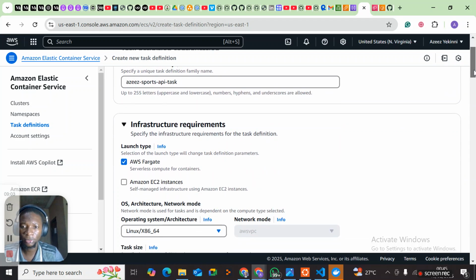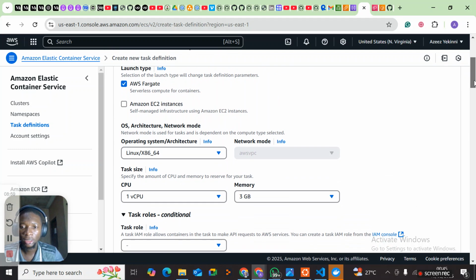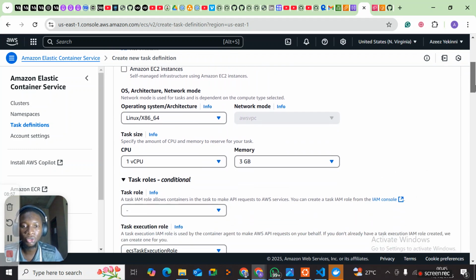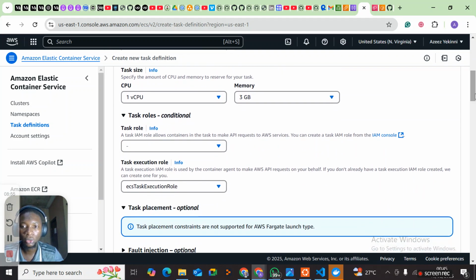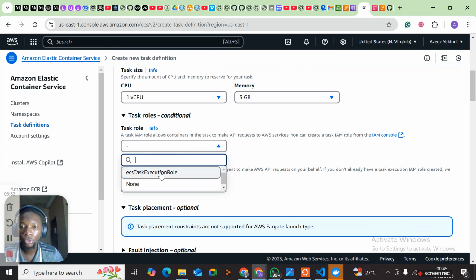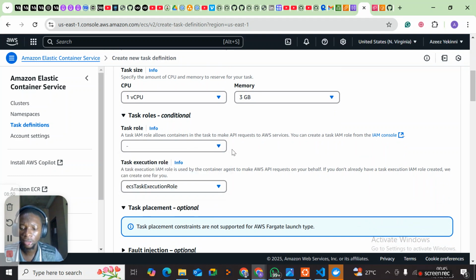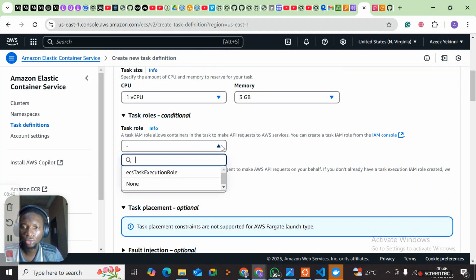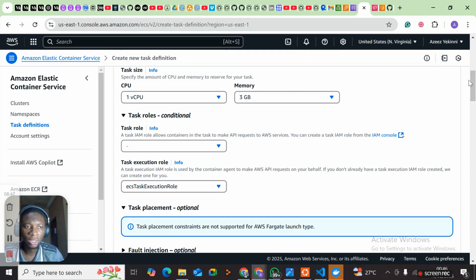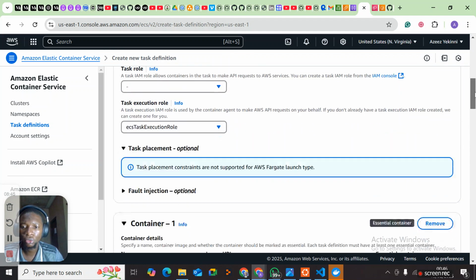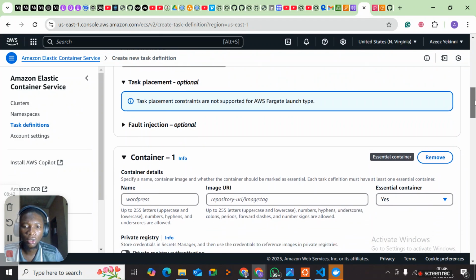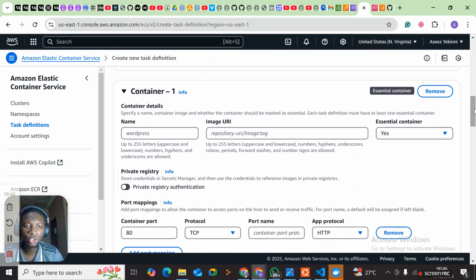So as usual, I'll be using AWS Fargate. Yes, task size, CPU, memory. So task role. So for task role, we can leave all these, then move to our containers. So we're going to be adding our container. So let's name our container Aziz Sports API container.